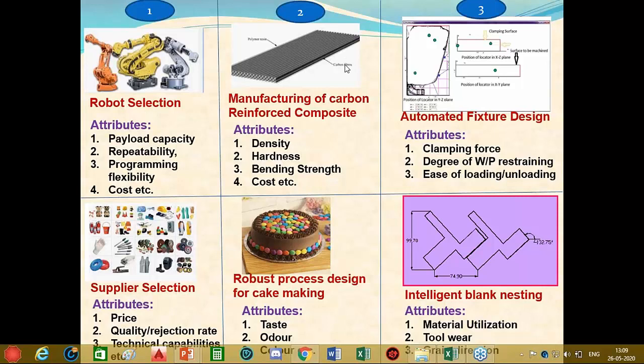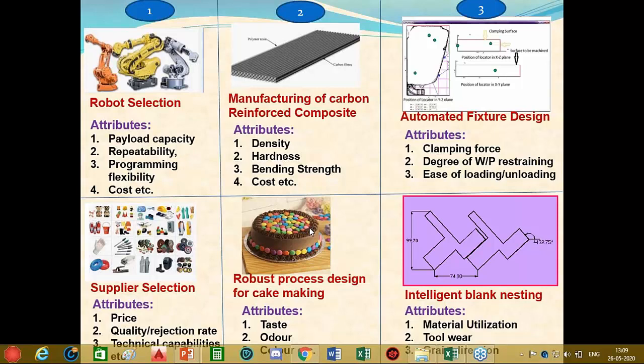Now, for the examples which we considered in category 2, we have to select the optimum factor level combination so as to make the process robust. It means we have to design the process in such a manner that noise factors would hardly affect the process response. For example, if you consider the process of cake making, then here the controllable factors might be your oven temperature or quantity of sugar, quantity of flour, etc. These are factors which we can control, whereas an uncontrollable factor may be the moisture level.